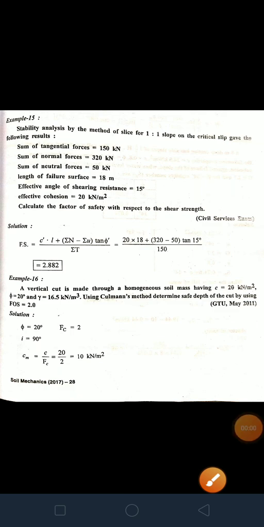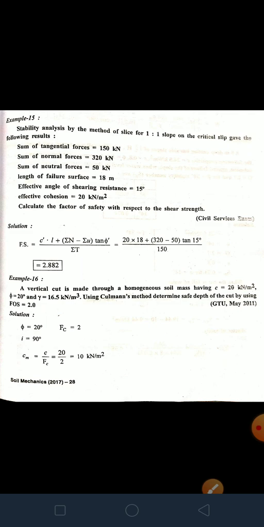Everyone, now in our soil mechanics, today we are going to see our remaining example of stability of slope. Before we go to our next example, in a previous video we saw the introduction to stability of slope, then what is infinite and what is finite slope, then factor of safety, types of slope failure and stability analysis of finite slope.